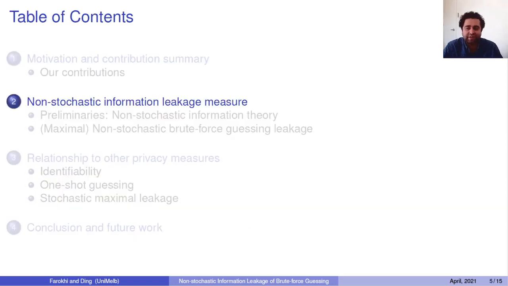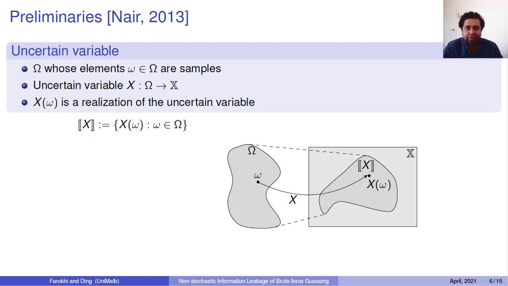Now let's start with the non-stochastic information leakage measures, and for that we need a few notions from non-stochastic information theory. The first important thing we need to understand is uncertain variables. Uncertain variables correspond to random variables, but in the non-stochastic case. They are very similar to random variables. The difference is that they don't have any measures or distributions imposed on them. So you have the set of your samples, your sample space, capital Omega, and all the elements of it, the lowercase omega, are your samples.